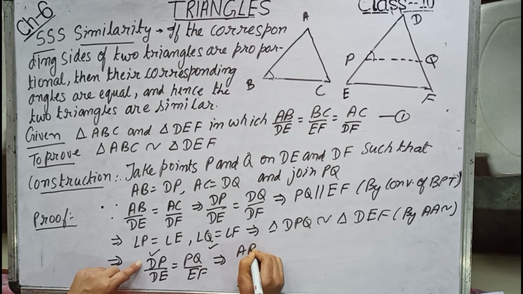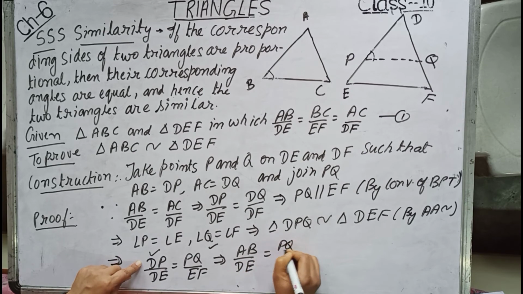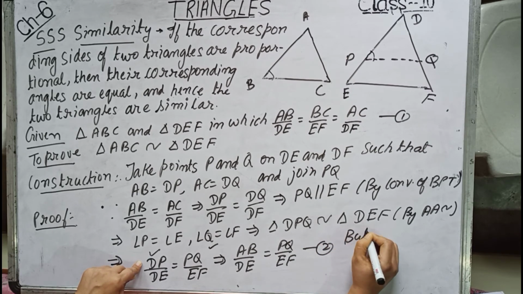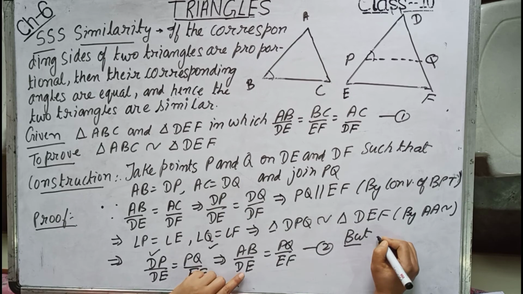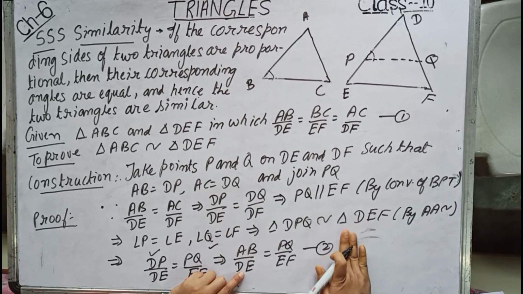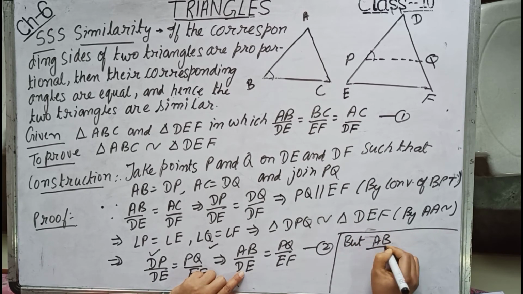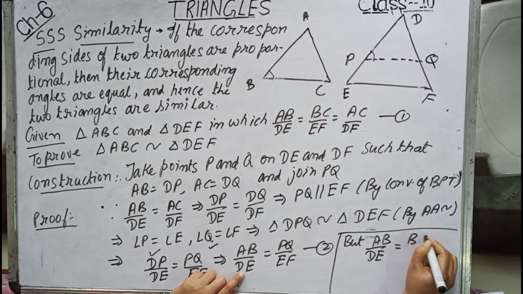This implies AB by DE equals PQ by EF, but AB by DE equals BC by EF is given.